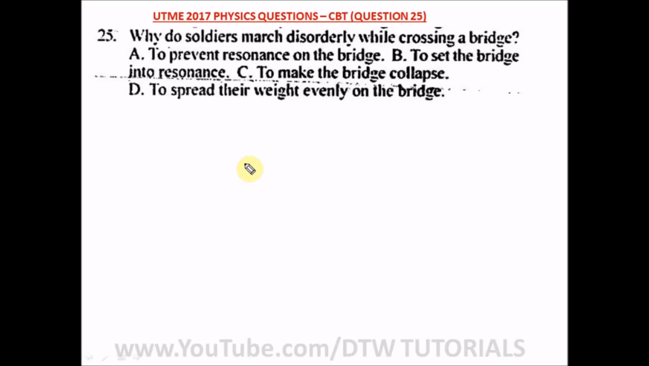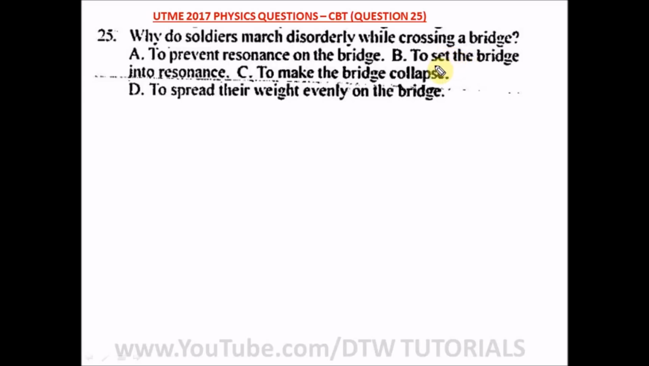Question 25 of our UTME 2017 physics question, the Jamb CBT, says, why do soldiers march disorderly while crossing a bridge? The reason is to prevent resonance. Remember in the Bible, where the children of Israel walked around the wall of Jericho in an orderly format and the wall of Jericho crumbled. That's the first history of the application of resonance.